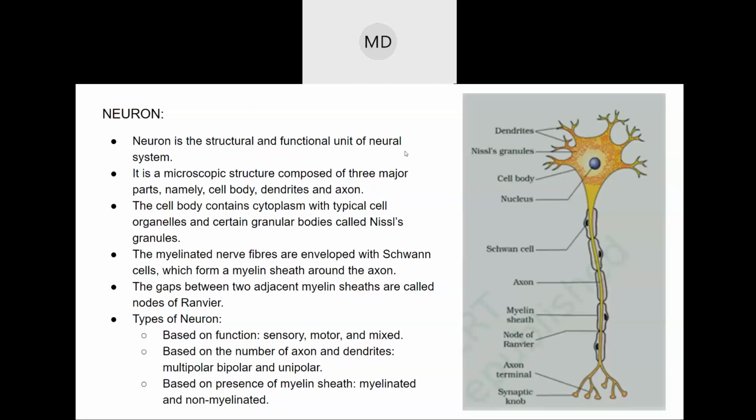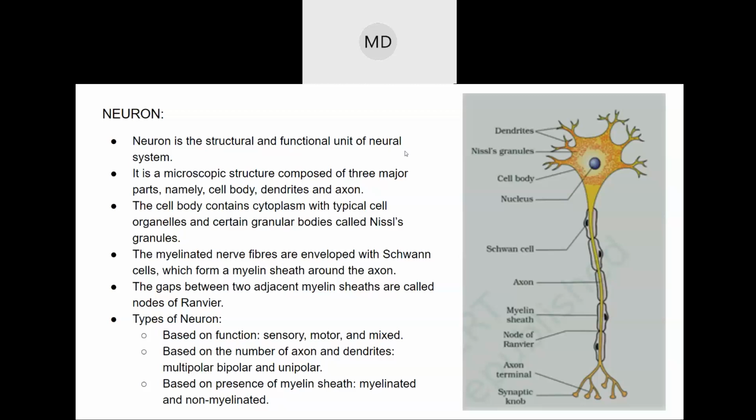Which means it is formed of a single cell. When the sperm and ovum meet, they form a zygote, and the zygote is a single cell. That single cell will develop, and one day it will become a baby, and one day it became you, me, and everyone. What I am saying is that every living thing starts from a single cell. That is why the cell is known as the structural and functional unit of life.